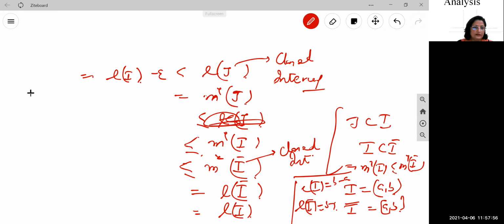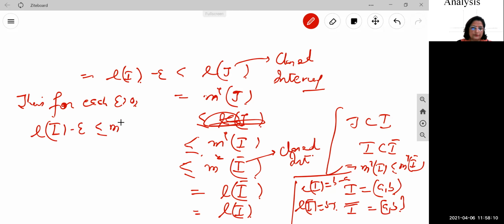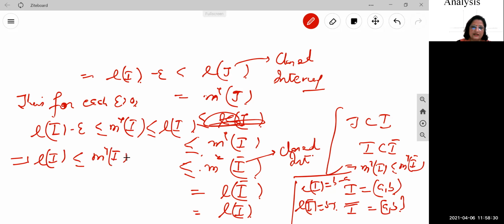So what we have proved is that, for each epsilon greater than 0, length of I minus epsilon is less than or equal to m star I, which is less than or equal to length of I. The result holds for every epsilon, so taking epsilon tending to 0, it implies length of I is less than or equal to m star I is less than or equal to length of I. So the inequality ends where it started.